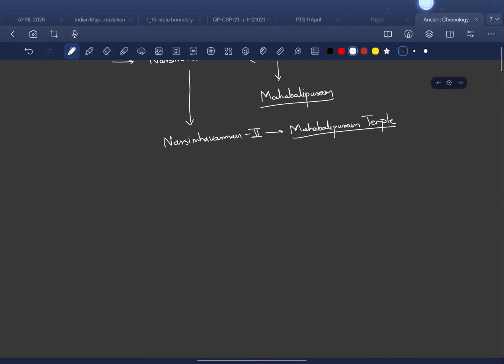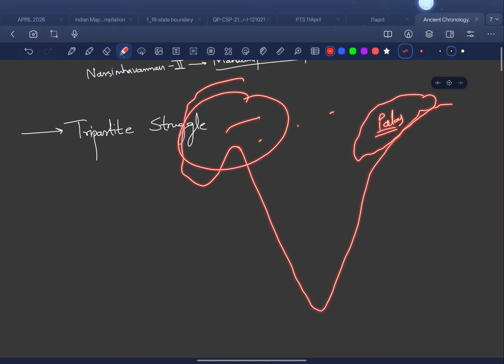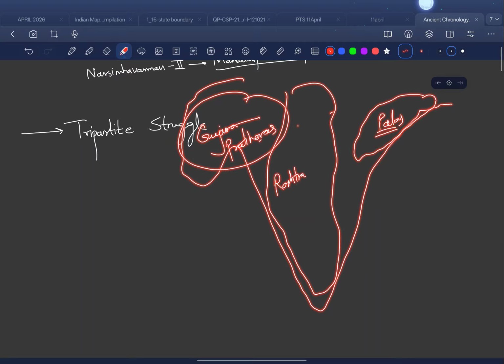Afterwards we have what we famously know as the Tripartite Struggle. So in the Tripartite Struggle, let me just make a map for a better understanding. Here we had Palas from West Bengal. Here, this is Gujarat, so here we had Gujara Pratiharas, and here this entire thing was of Rashtrakutas. So all these people were in a tripartite struggle to capture Kannauj.